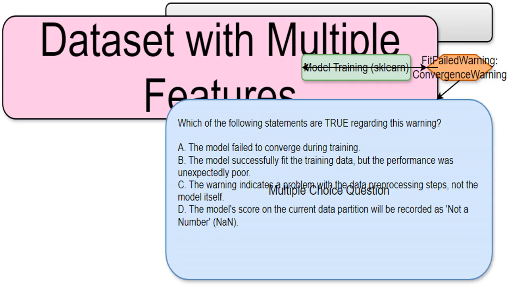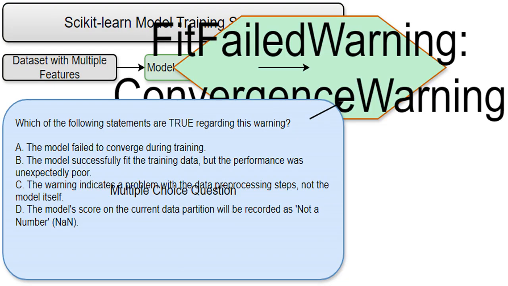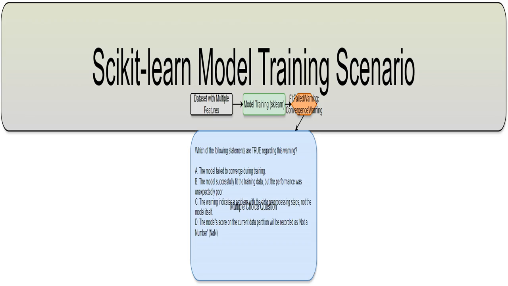Here, we're using Sklearn, a popular Python library for machine learning, to train a model. The process involves feeding data to an algorithm which learns patterns and then can predict outcomes on new data. We're encountering an issue during this training phase. This is a multiple-choice question that requires you to analyze the meaning of a warning message produced by Sklearn during model training. You'll need to determine which statements accurately reflect the situation described by the warning. The model is being trained using a dataset that includes multiple features, or input variables, to predict an outcome. Each feature contributes information used by the model to make predictions.